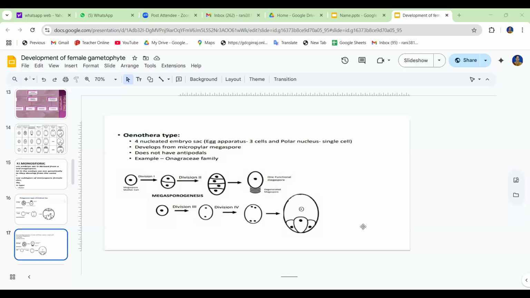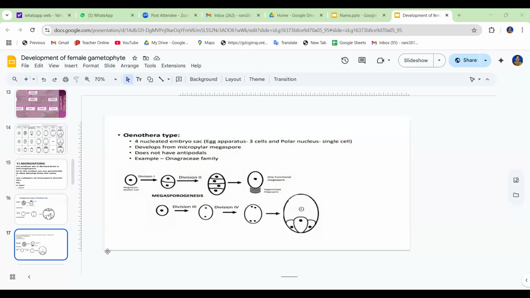The embryo sac is commonly formed by the micropylar megaspore of the tetrad. It undergoes only 2 nuclear divisions instead of 3, so 4 nuclei are produced. They organize into 2 synergid cells, 1 egg cell and a single polar nucleus. So this is the Oenothera type.